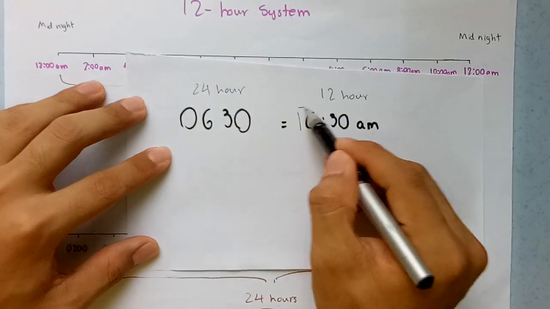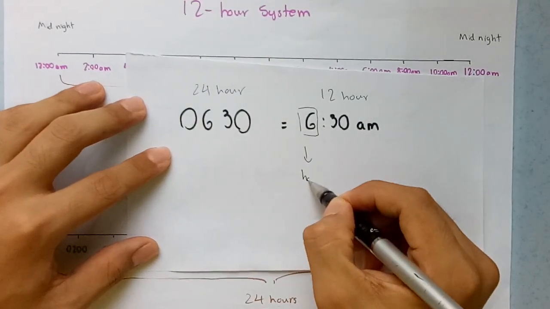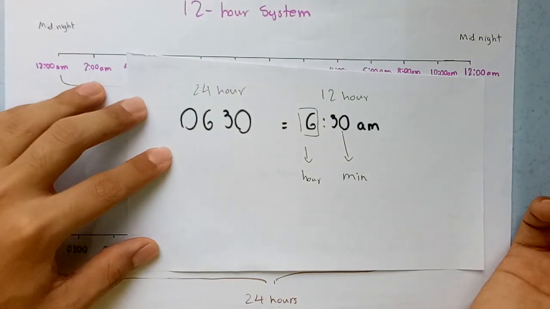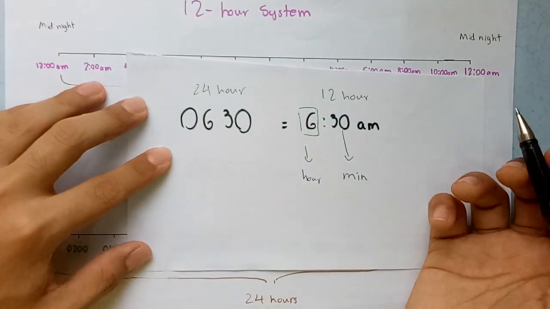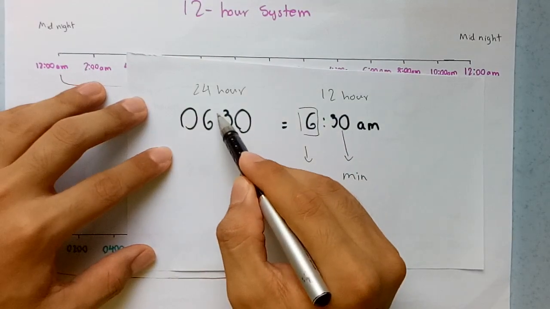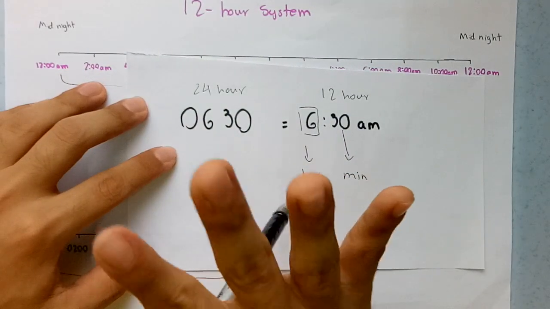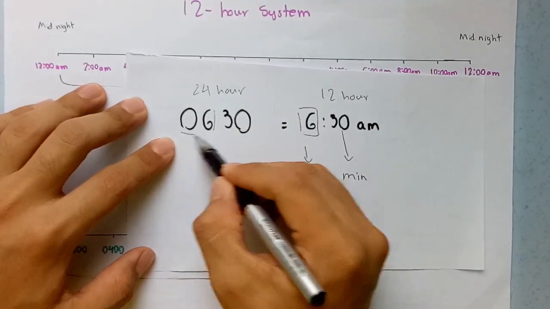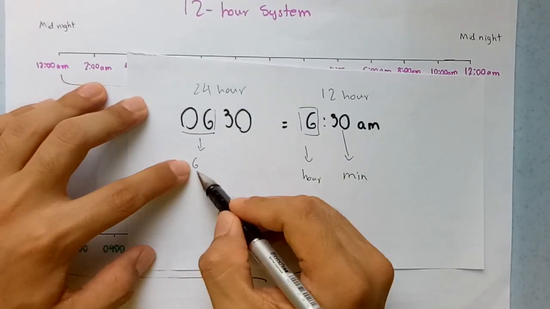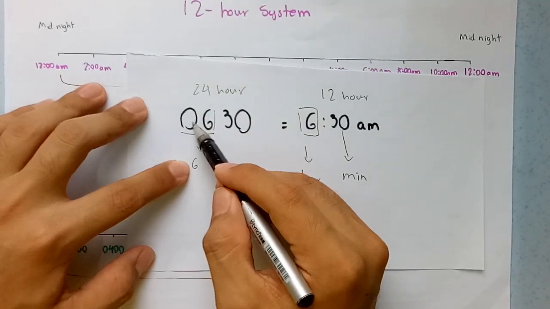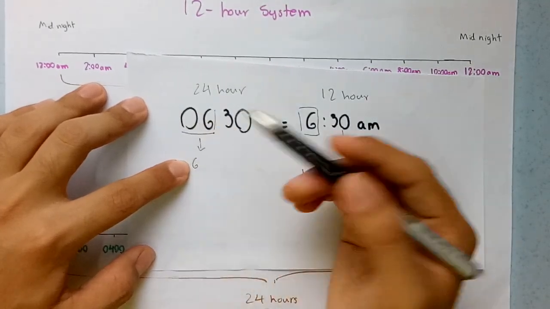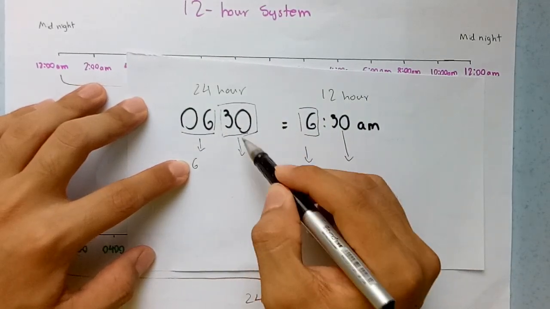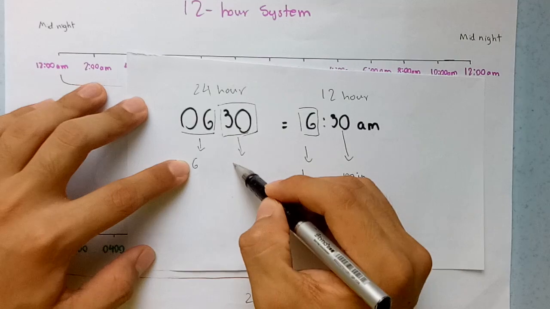Okay, so this side is hour, correct? Hour. This side is minute. The same thing for the 24-hour system as well. It breaks down into 2 parts because you have 4 numbers, so they break down into half. So this is 6 hour, 6 o'clock. This 0 doesn't mean anything. It's just there because the 24-hour system must have 4 numbers. And the last 2 numbers at the back are minutes.